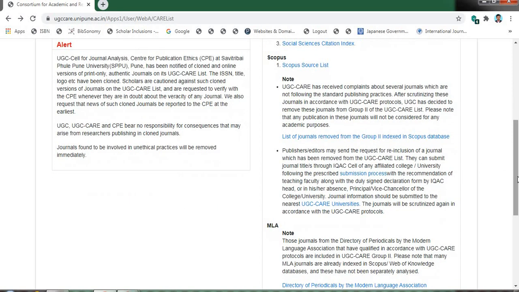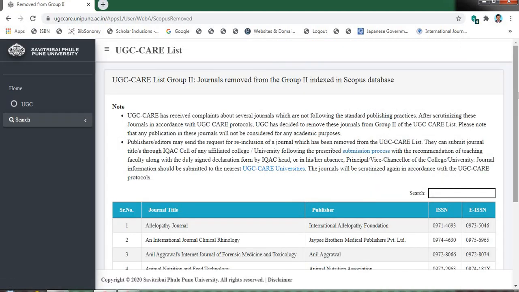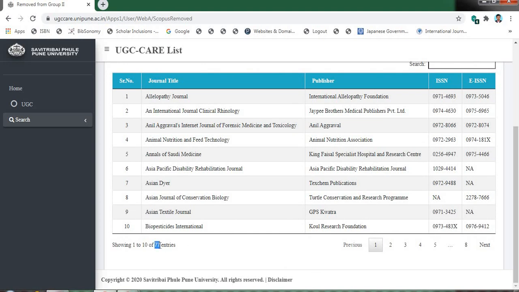The journals which are removed by UGC, you can find here. So just click this link. Here you can find exactly 77 journals that are identified as poor journals and removed by UGC. Though these 77 journals are indexed by Scopus, they are not considered by UGC. So these 77 journals will not be part of UGC CARE list group 2. UGC has not added any journal to this removed list as on 1st October 2020. All these 77 journals were added in the previous update of the UGC CARE list.